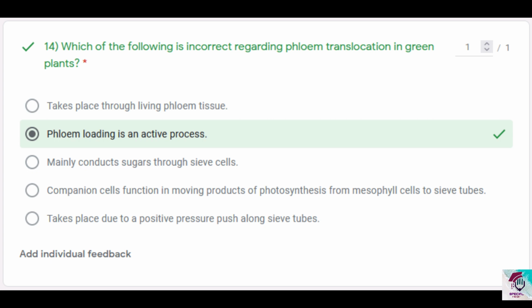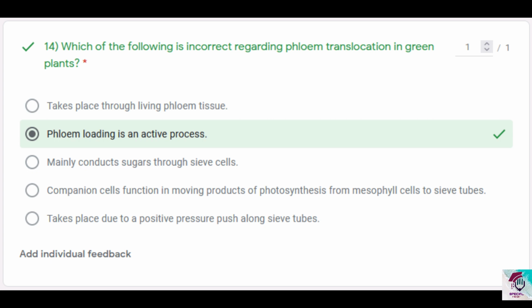So that's also correct. Then the incorrect statement would be option 2, where we say phloem loading is an active process. Now it is also correct, because we are not saying it's always an active process, but since we say select the most appropriate answer, this is incorrect, because we'll say phloem loading involves movement of phloem sap from the mesophyll cells into the sieve tubes, right?